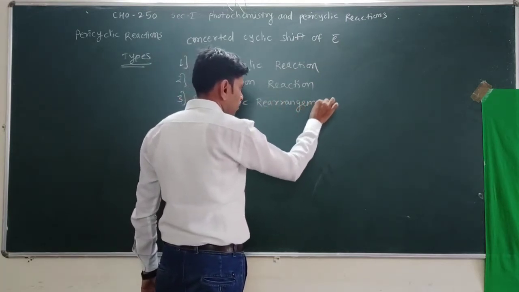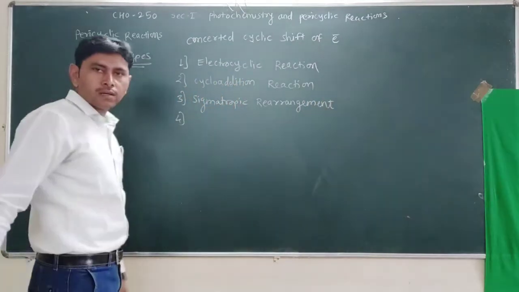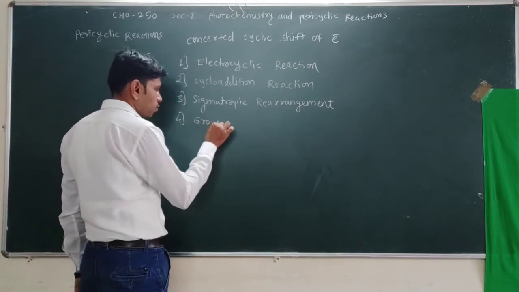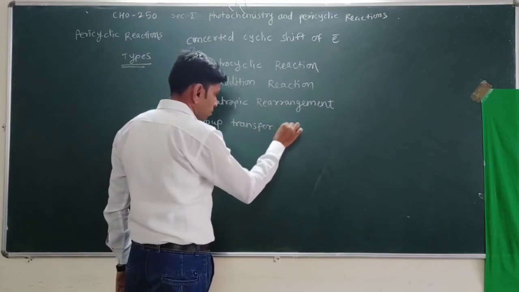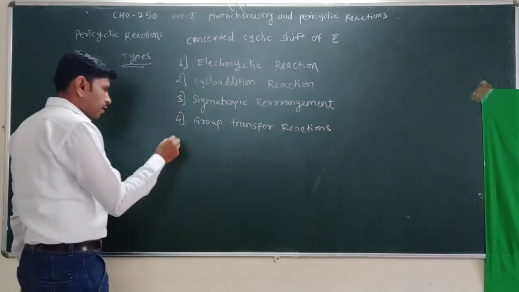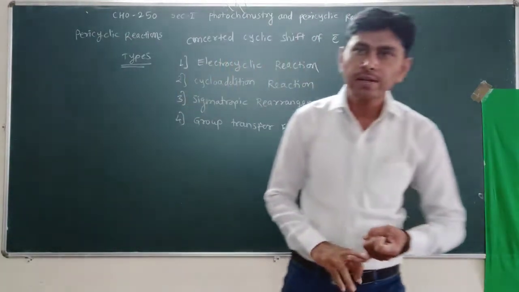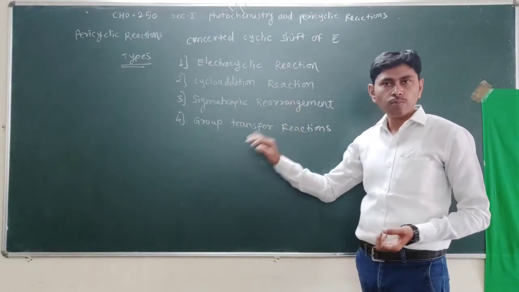And fourth and last type of pericyclic reaction is the group transfer reaction. So these are the types of pericyclic reaction: electrocyclic reaction, cycloaddition reaction, sigmatropic rearrangement, and group transfer reaction.